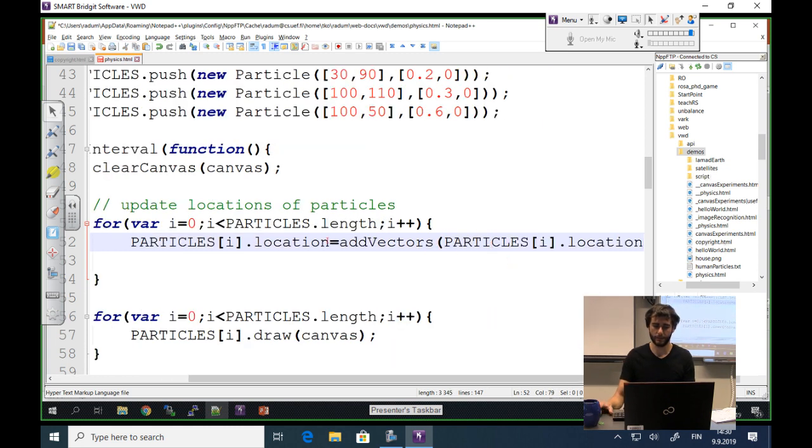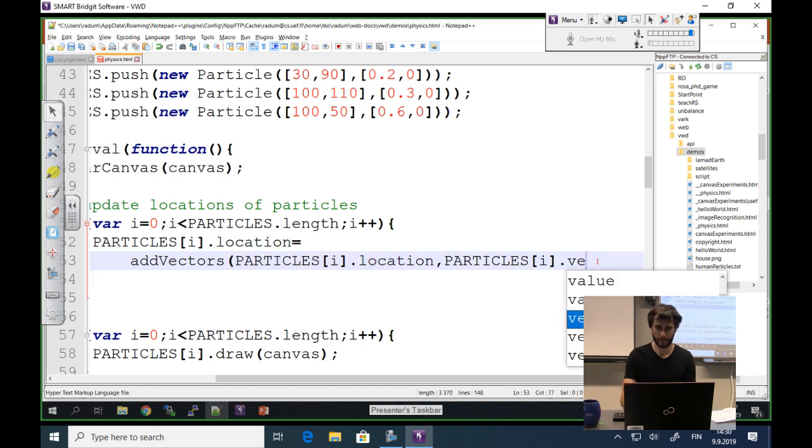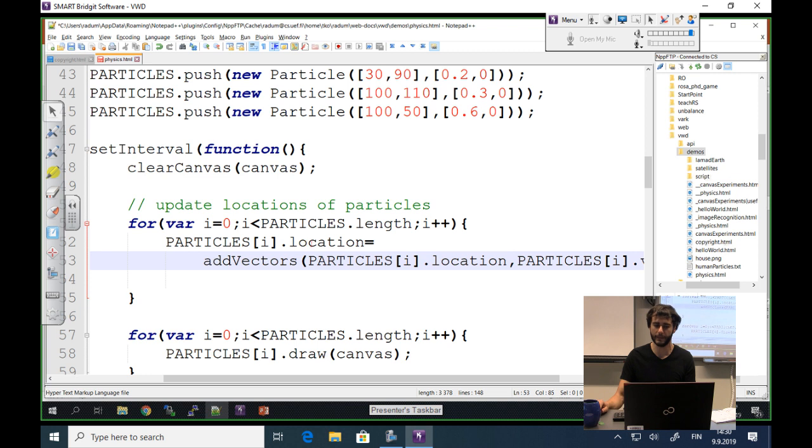It's the addition between the location vector and the velocity vector that we defined up here. If we do that, then the particles will update their location with the specified velocity at every tick of this interval. Okay?